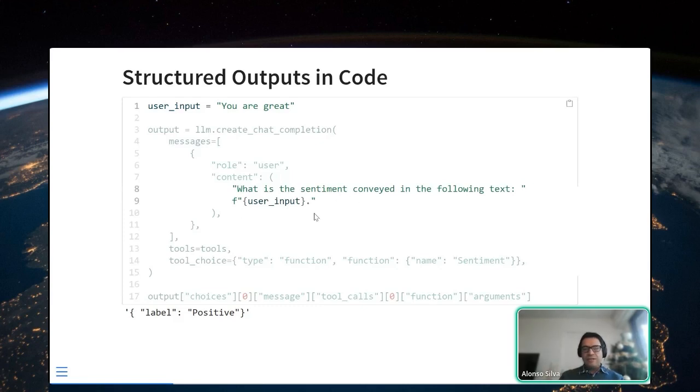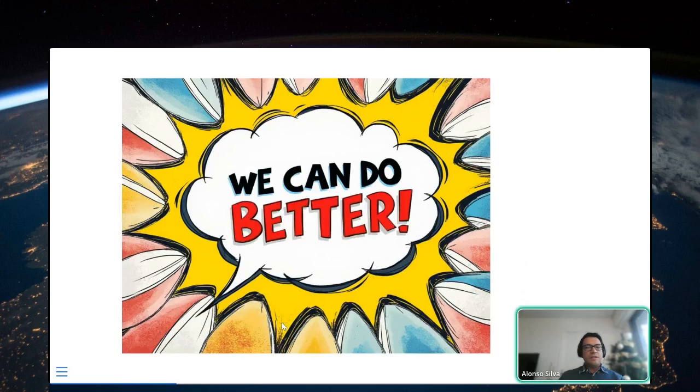You're going to get here. And through function calling, you're going to structure the information, and it's going to try to query that fake function, and it's going to get this label positive. And this is very smart, and it works very well until it doesn't, because the LLM is not deterministic. So in any case, it will not be perfect, and we can do better.